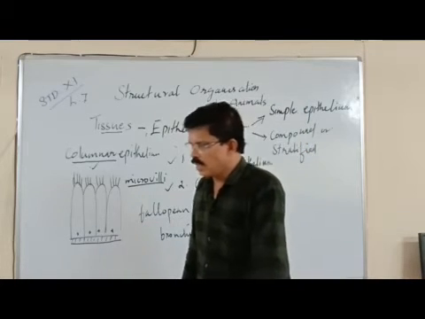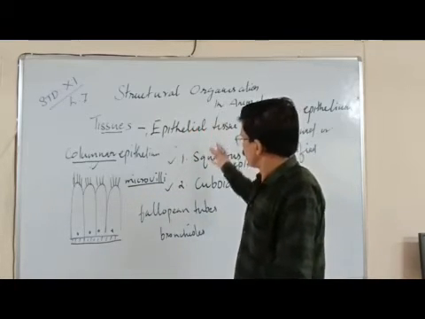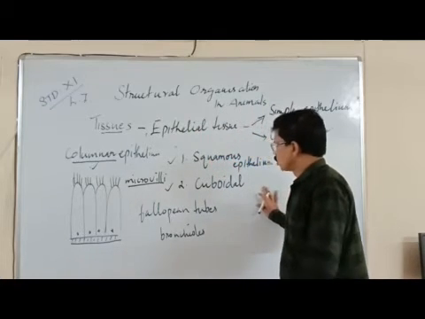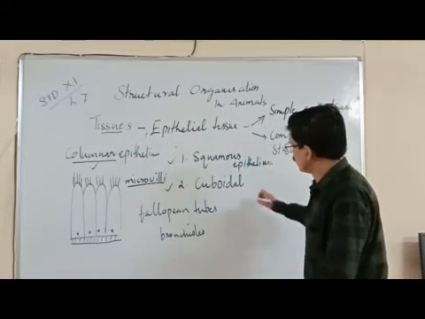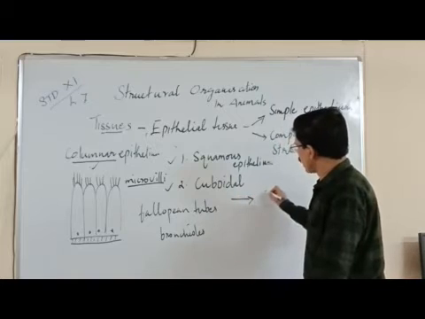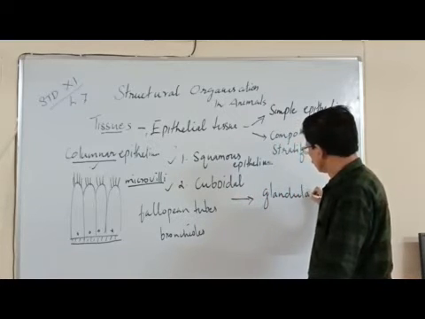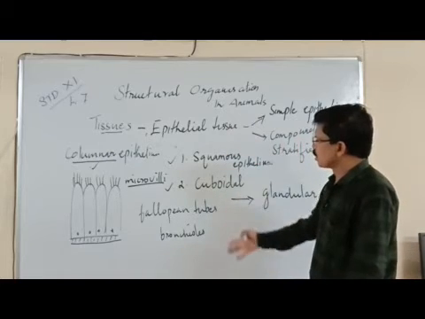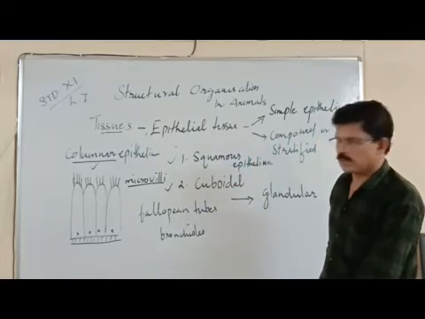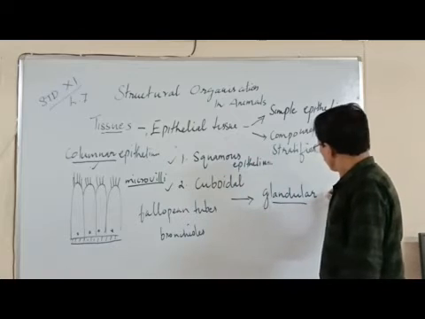Now, some of the cells, particularly squamous epithelium, cuboidal epithelium and columnar epithelium, modify into glandular epithelium. They modify into glands. Such modified squamous, cuboidal or columnar epithelium is called glandular epithelium.